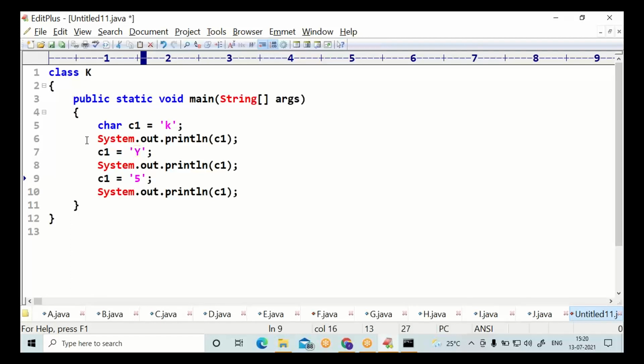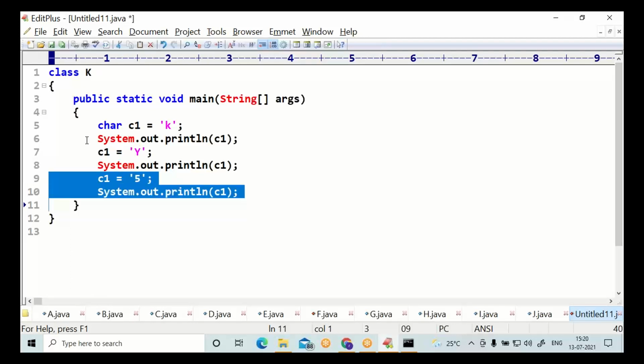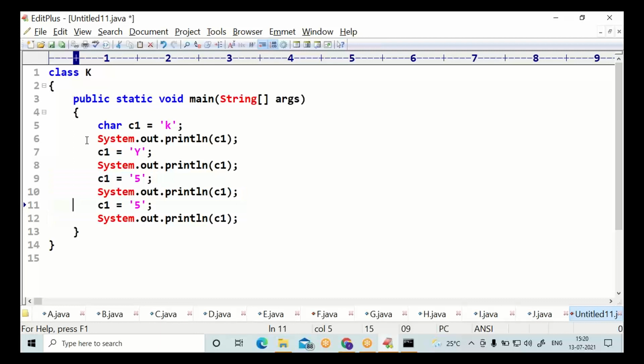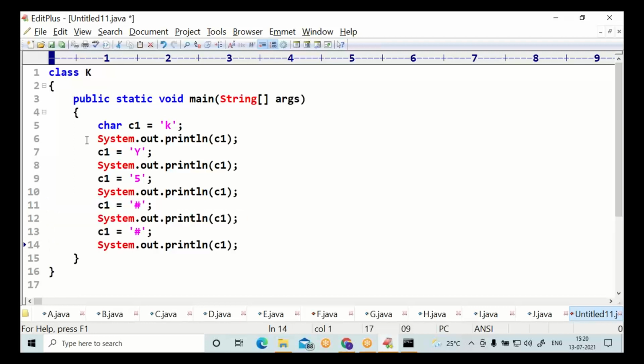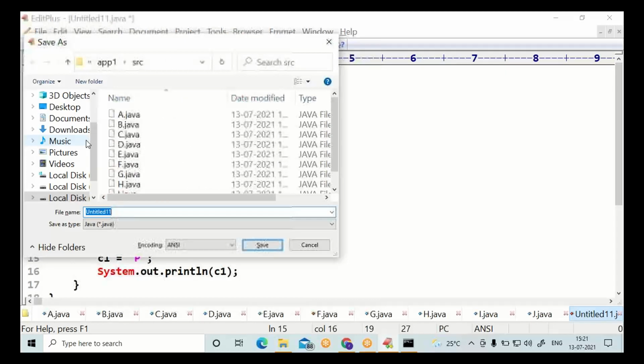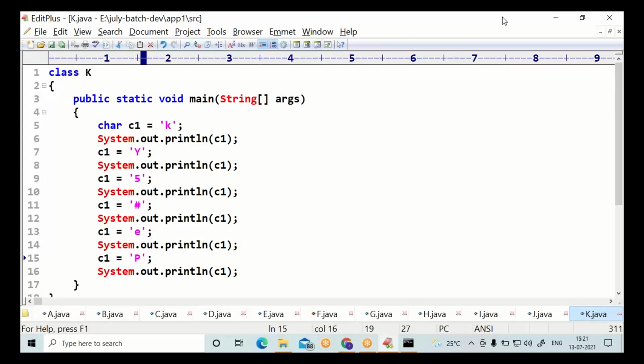Even a digit is possible. Even a special character as well. Let me go for one more lowercase, one more uppercase. Depending on your requirement, you can assign whichever value you want.